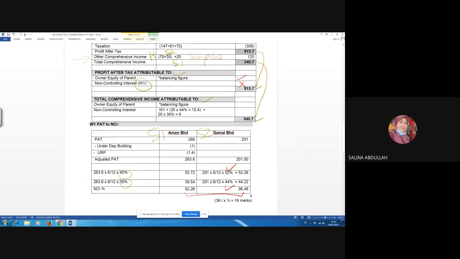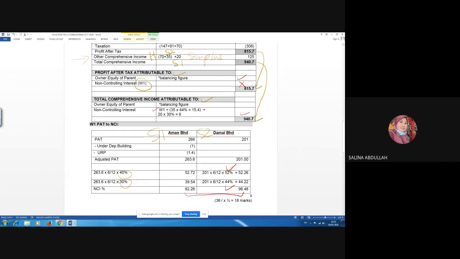Okay, how about TCI? You carry 940.7 here. You will first take one figure from working one as NCI. And don't forget that I told you we have S2 35 million. So 35 million you will multiply by 44%, you will get 15.4. This is for S2, and for S1, 20 million. So 20 million times 30%. Remember S1 in the second half of the year, NCI portion reduced from 40% to 30%. So this will be the figure that you take.